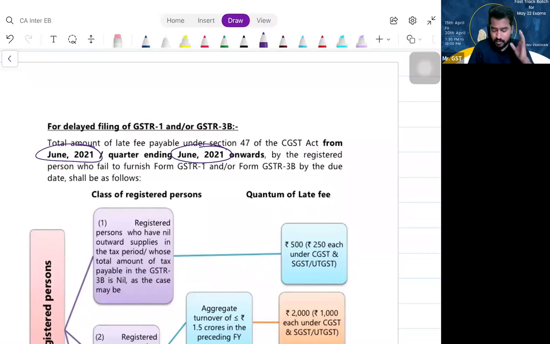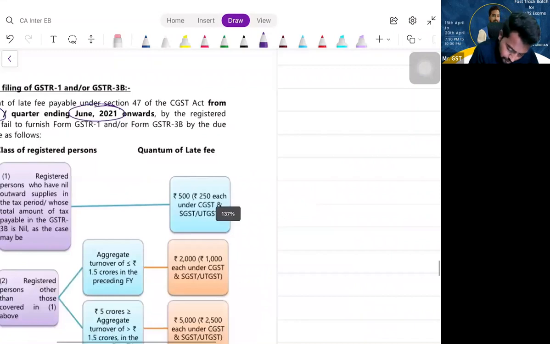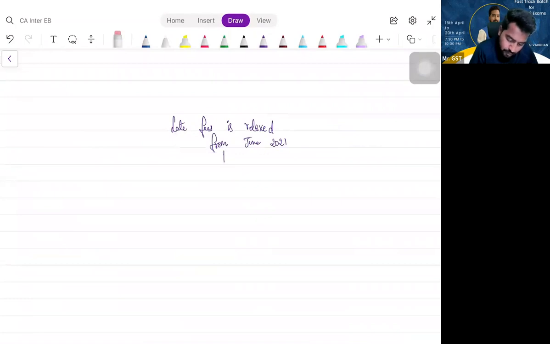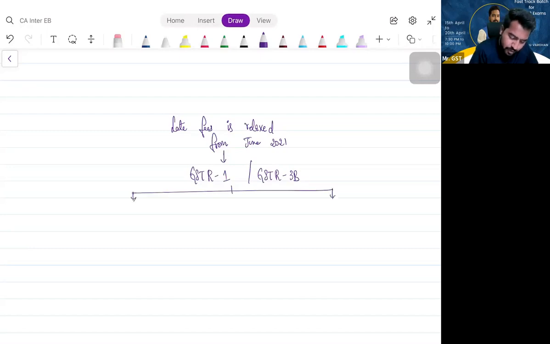Now there is a relaxation. What is this relaxation? Whether it is GSTR 1 or GSTR 3B, it can be either a nil return.